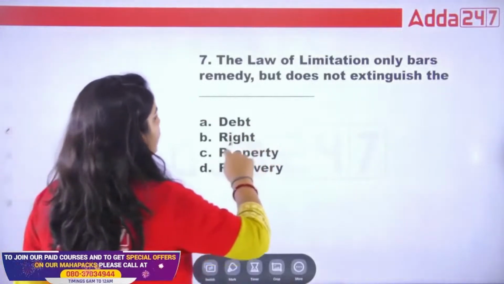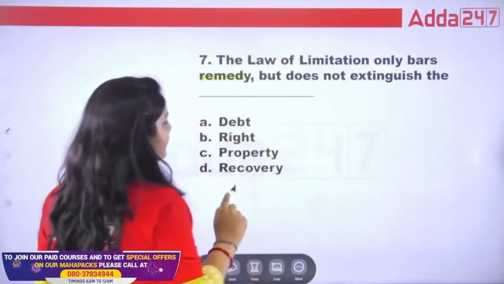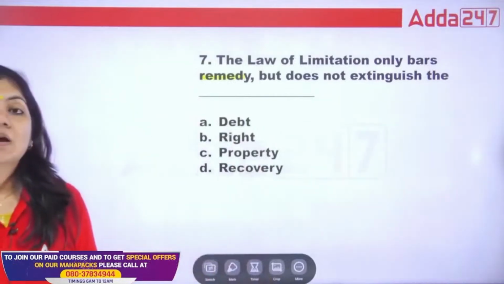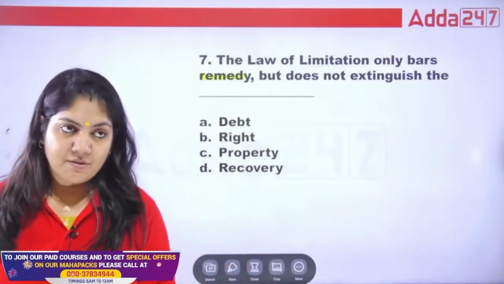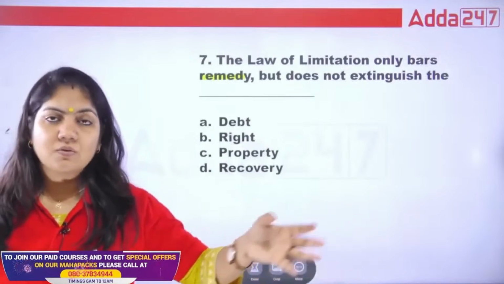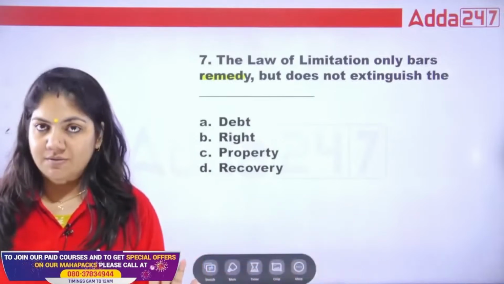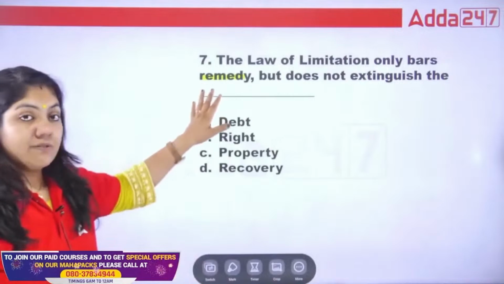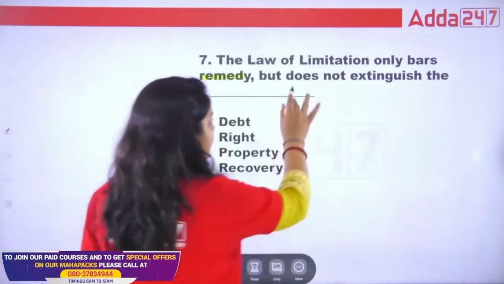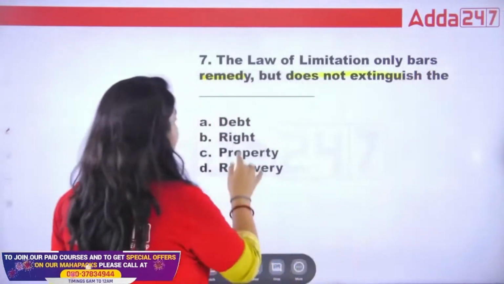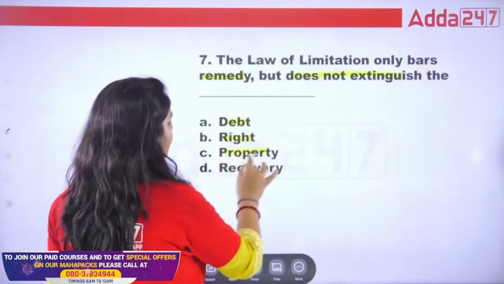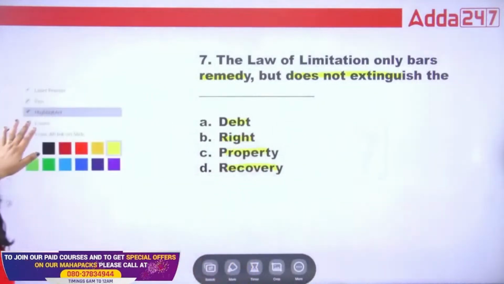The law of limitation only bars the remedy. It means that after 3 years, after 12 years, after 30 years, if you approach the court, it will say get lost because your remedy is finished, but it does not extinguish the debt, right, property, recovery. What is the right answer?